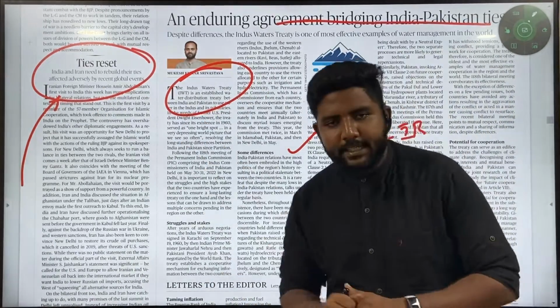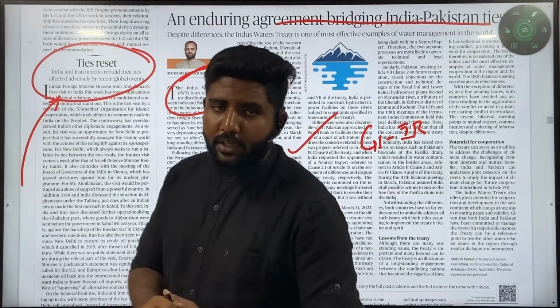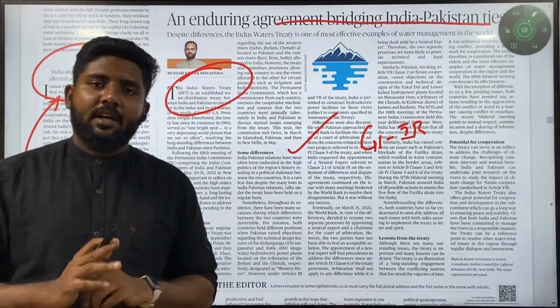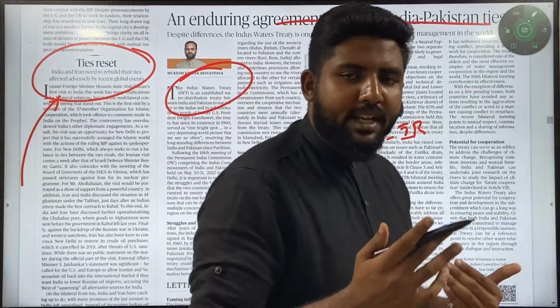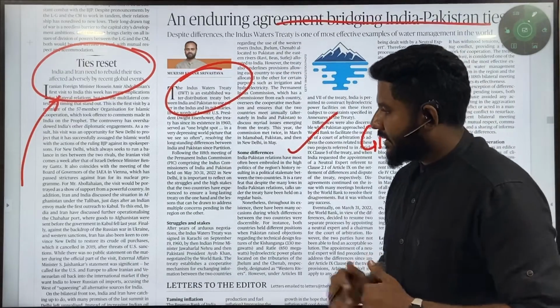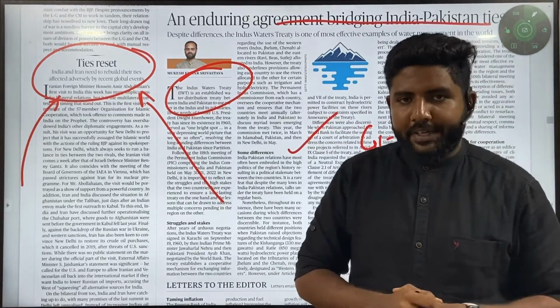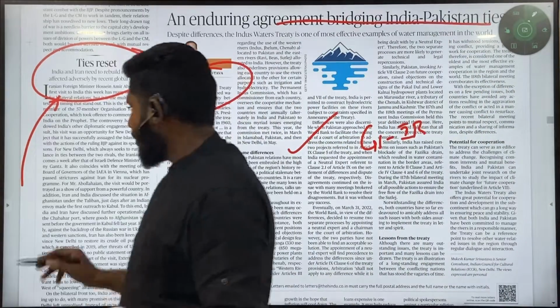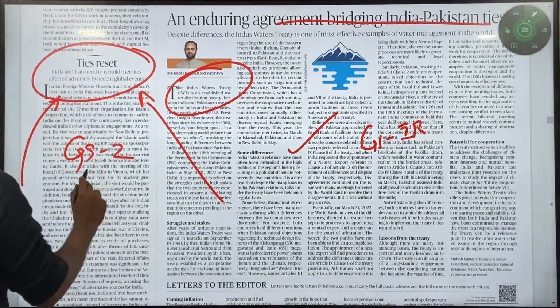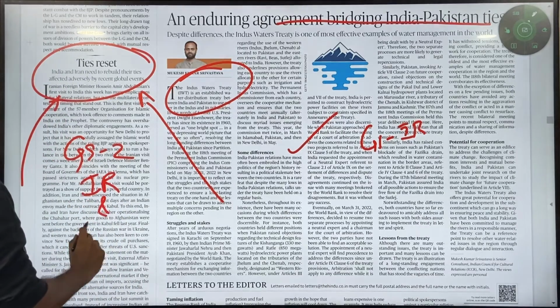So why is this article important? Because of US pressure, India-Iran trade has slowly reduced, and we are talking about why India has to rebuild this trade. For that reason, this article is important. Again, GS2, international relations and bilateral relations.